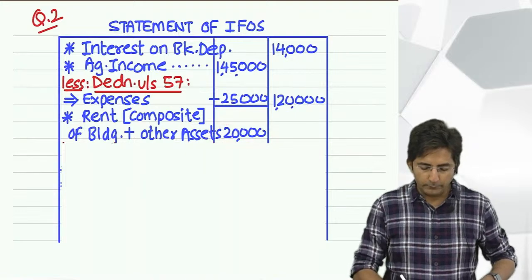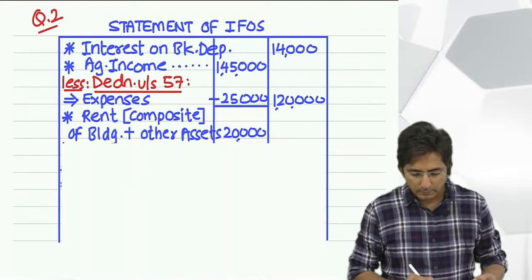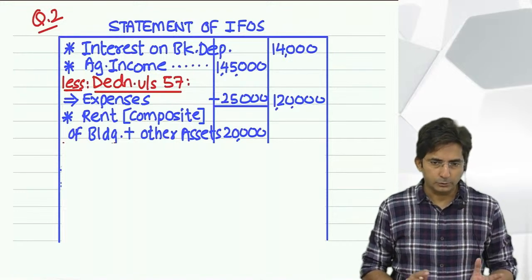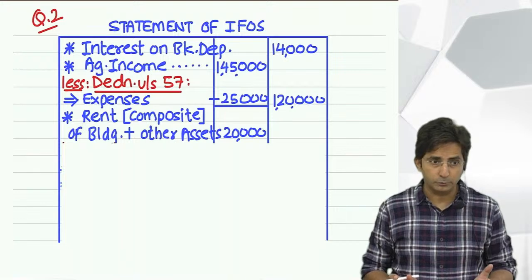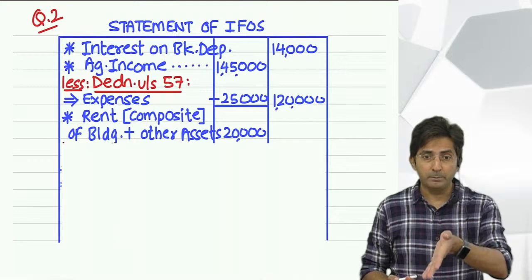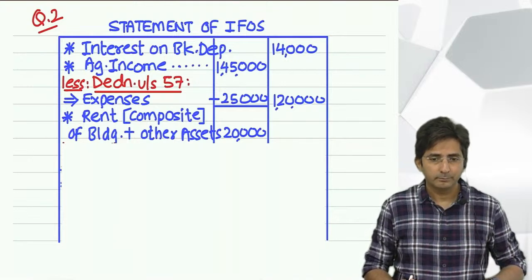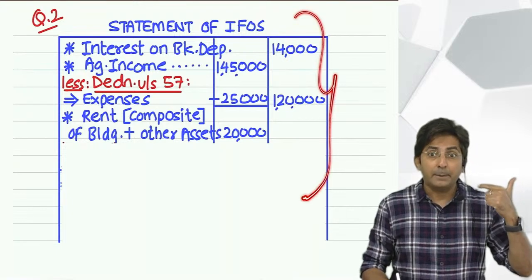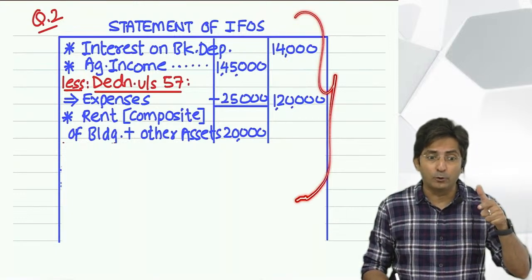You should be careful. If it was per month, I would have multiplied it by 12. Here also they play games, huh? They gave a date also. It was given on rent on 1st November. We are preparing this statement for April to March 23-24.